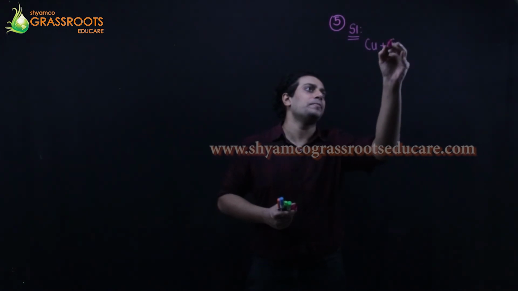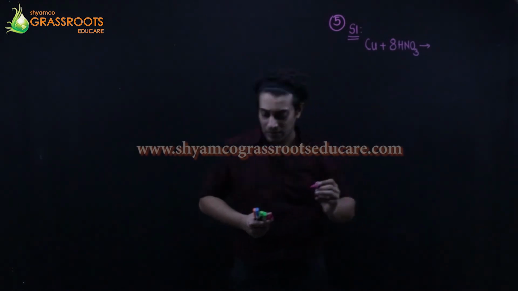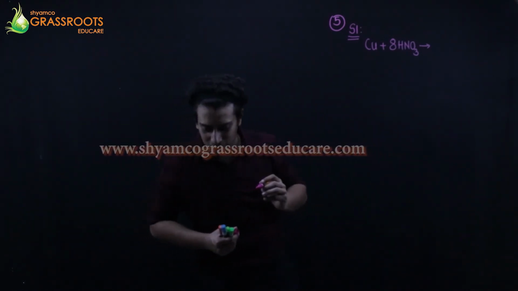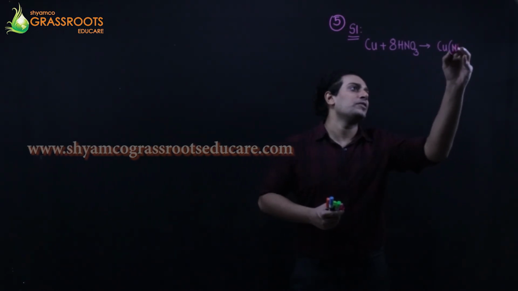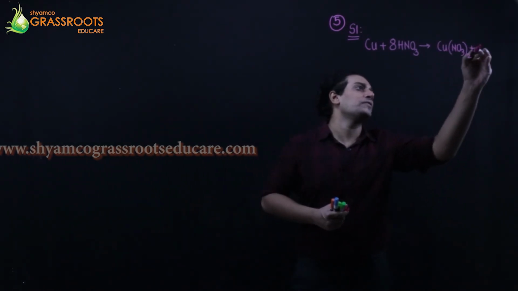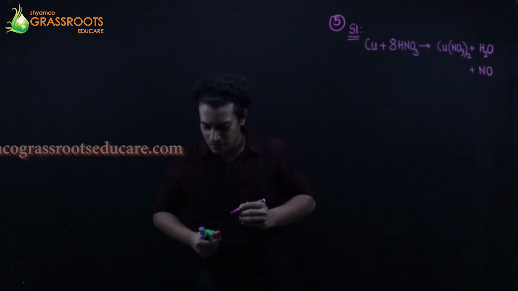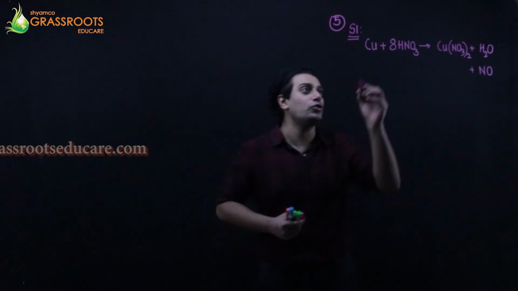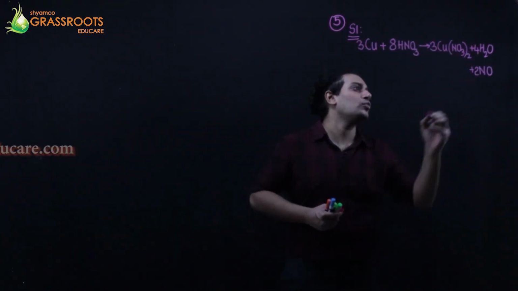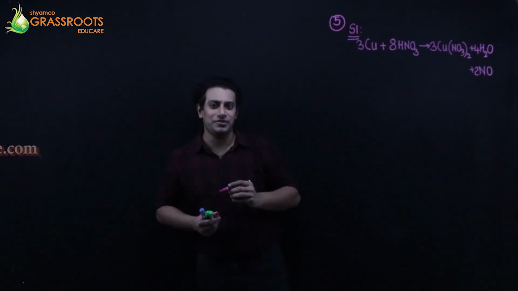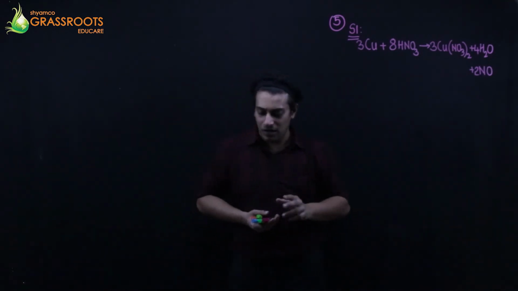Copper plus 8 HNO3 gives me Cu(NO3)2 plus H2O plus NO. And balance में 3, 3, 4, 2. 3, 3, 4, 2. This is your balanced condition. Step 1 they have given, so I don't have to worry much about. आगे बढ़ते हैं.